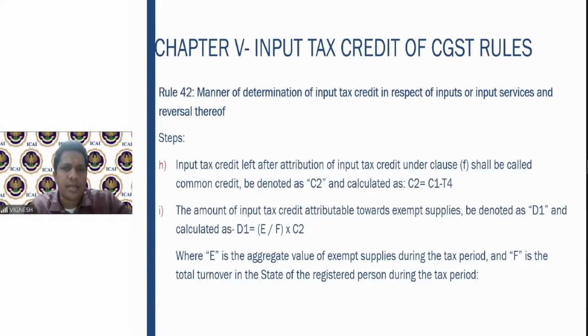What is common input tax credit? It is nothing but C1, which is your credit. From that, you remove the credit exclusively used for taxable supply. So C1 minus T4 is nothing but your C2. Once you get your C2, you will find out the ITC attributable to exempt supplies, which is denoted as D1, here, E by F into C2. That is the aggregate value of exempt supplies by the total turnover, into the C2, which is the common credit. You will get D1, which is nothing but the credit attributable towards exempt supplies.